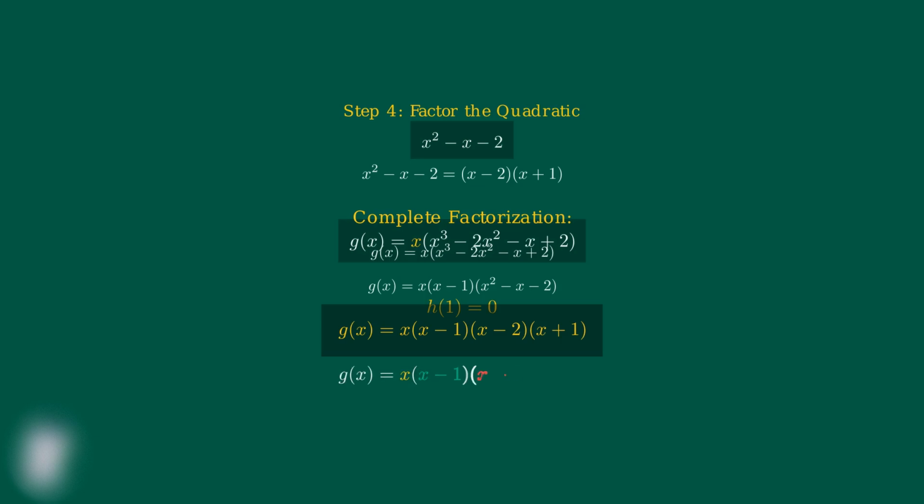This polynomial has 4 factors, giving us 4 roots: x equals 0, x equals 1, x equals 2, and x equals -1. Notice how factoring out the common x at the beginning made this much simpler than trying to work with the original fourth-degree polynomial. The key insight here is that factoring out common terms at the beginning significantly simplifies the problem. This is always the first step you should take when factoring any polynomial.